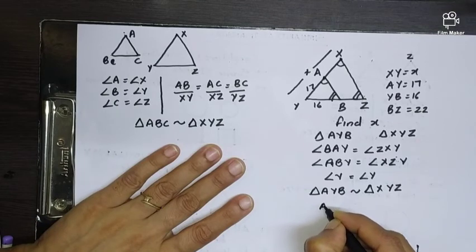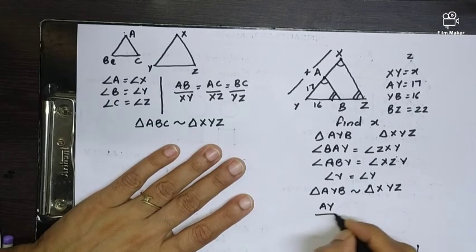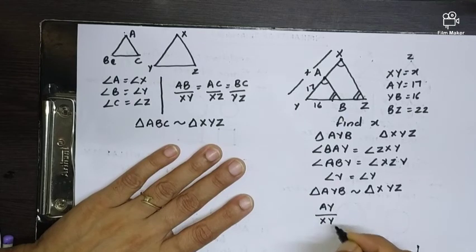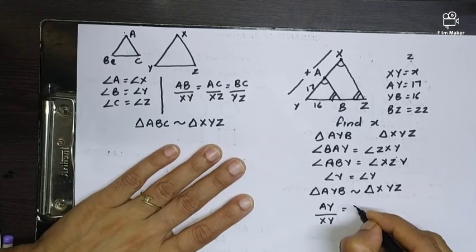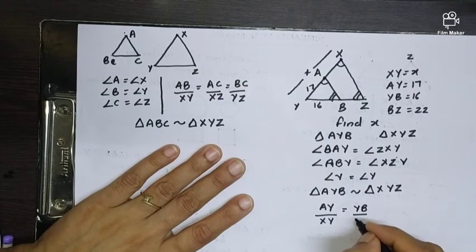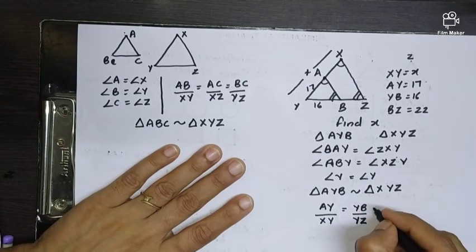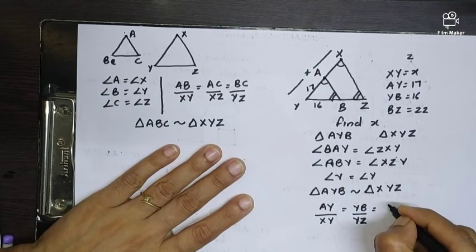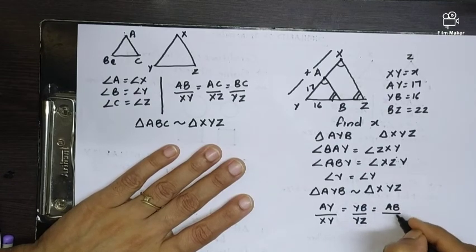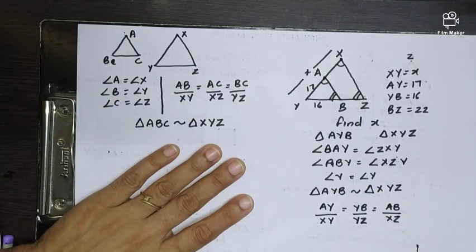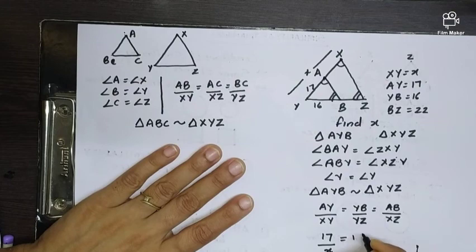So first ratio is AY of triangle AYB. Then obviously the corresponding will be XY of XYZ. The other side is YB of AYB, YZ of XYZ. And the third side is AB. So AB of AYB and XZ of XYZ. We'll write down the values which have been given in the question. What is AY given in the question? That is 17. XY is x. YB is 16. YZ is, what is YZ? That is YB plus BZ. What is YB plus BZ? That is 38.